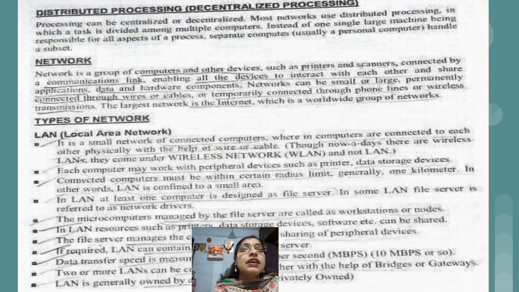So first is the local area network. The smallest network we can consider is the local area network, which normally occupies about 1 kilometer of distance, or a network present in a single building or single complex. That is the example of a LAN, local area network.